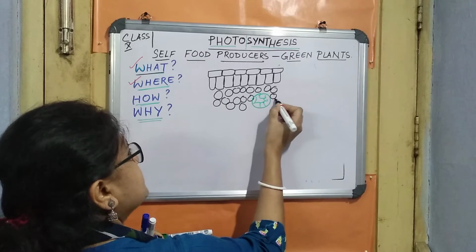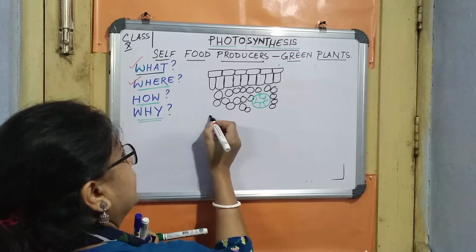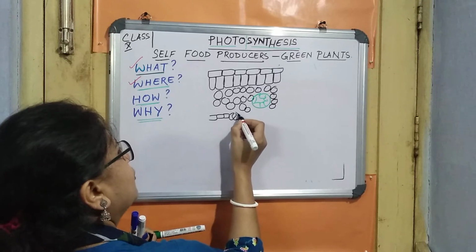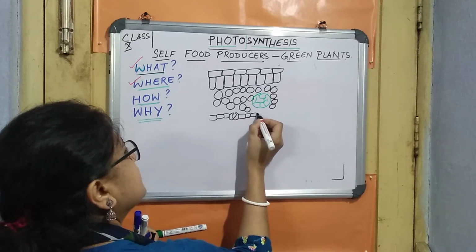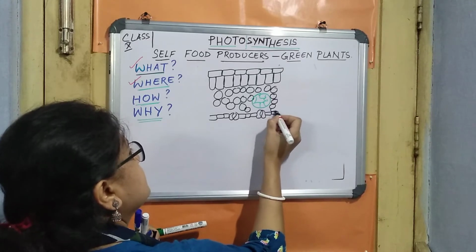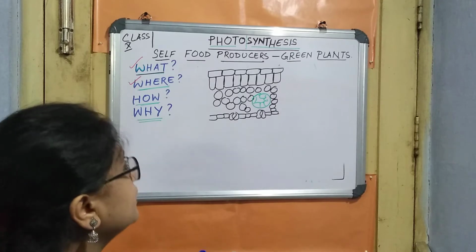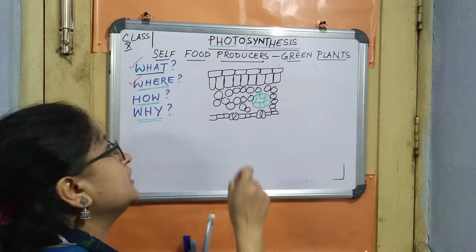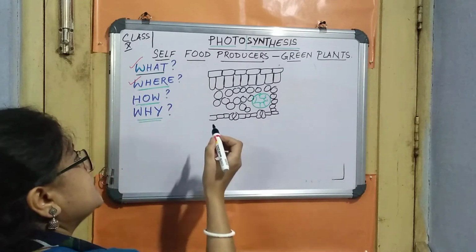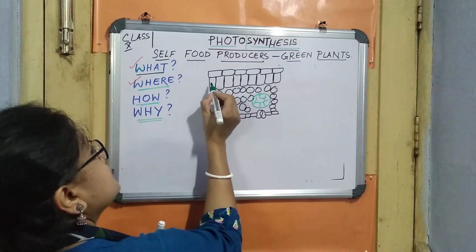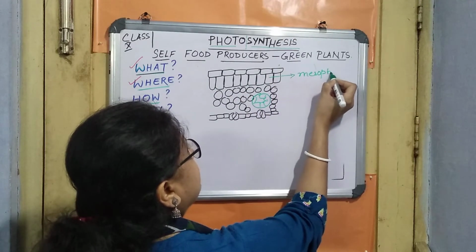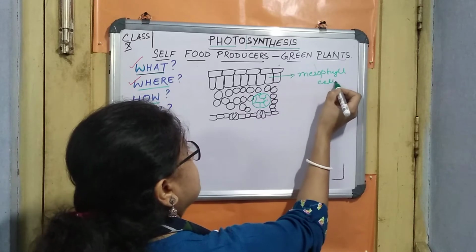So these are the spongy mesophyll cells which I have drawn. And now this is the lower epidermis where we see the stomatal pore, right? This we have already learnt. If this is the structure of the leaf, then where actually does photosynthesis take place? This is our question. Photosynthesis takes place mostly in these mesophyll cells. So let me mark it, that is mesophyll. These are the mesophyll cells, right?